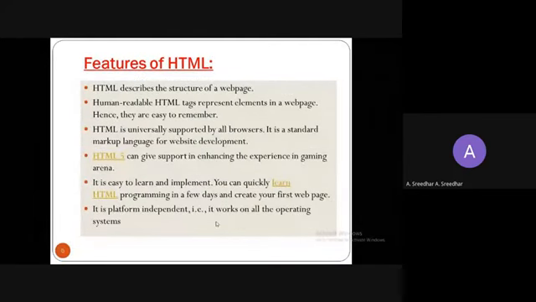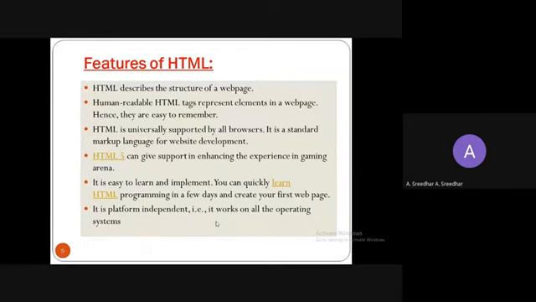Next, features of HTML. HTML describes the structure of a web page. The human readable HTML tags represent elements in a web page. All the elements in a web page are nothing but tags. We can call each element in the web page a tag. By using tags only, we are able to display the content in a web page, right? And HTML is universally supported by all the browsers.